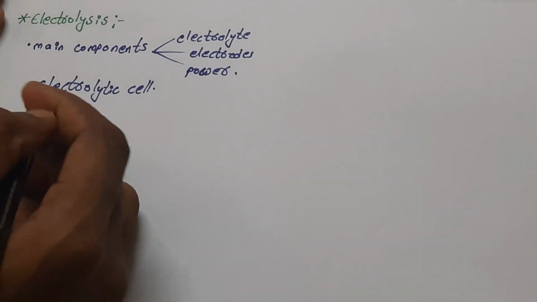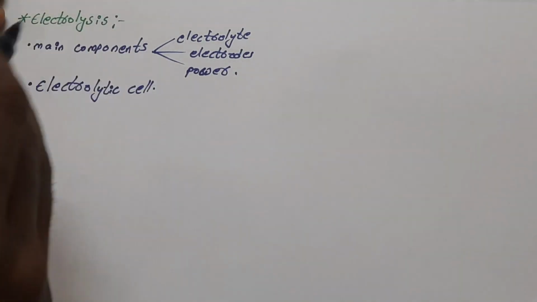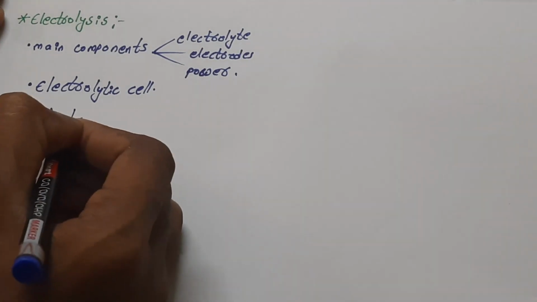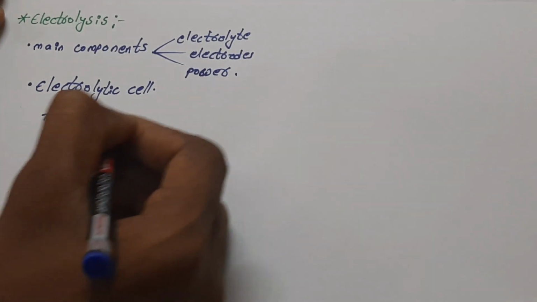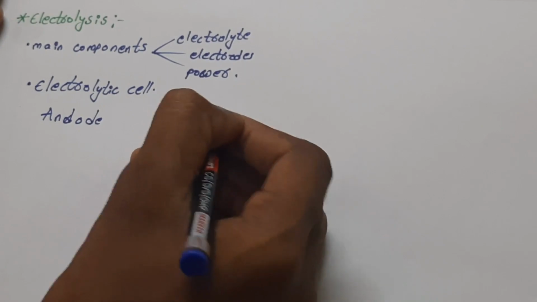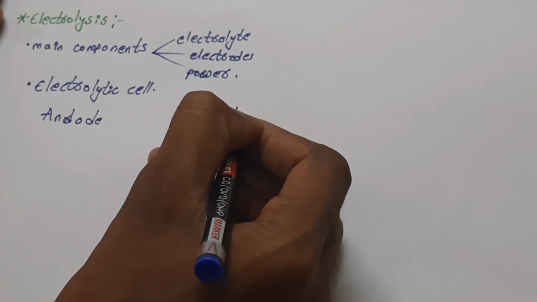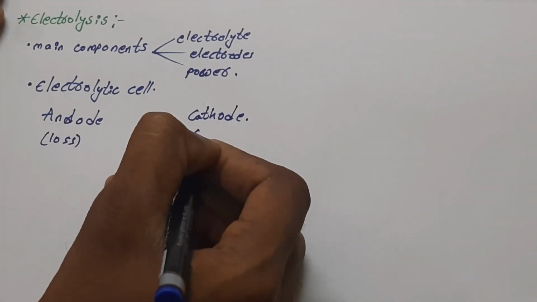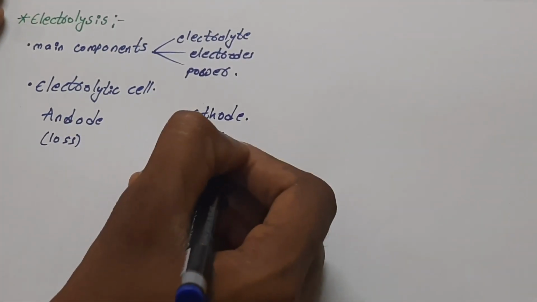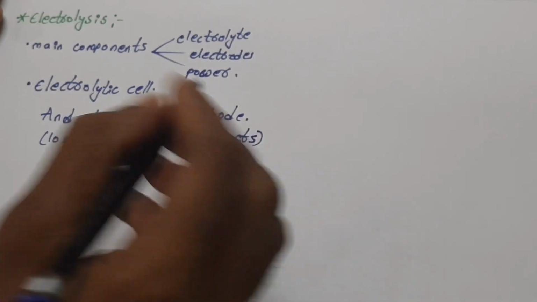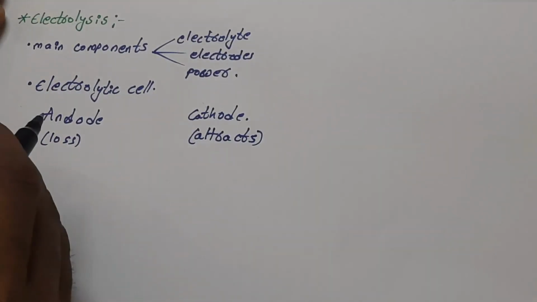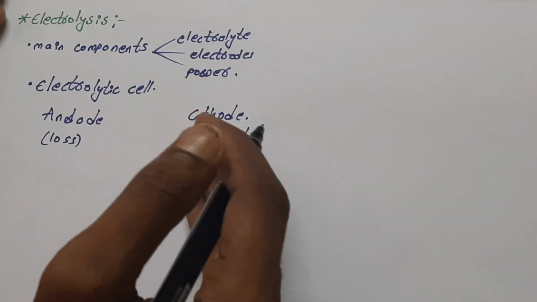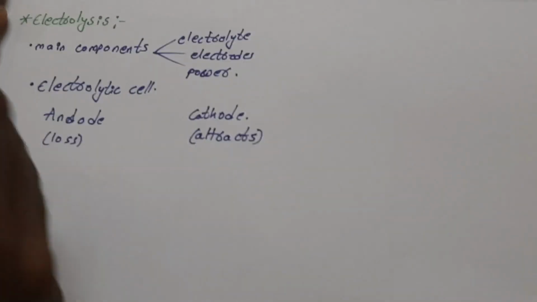In this cell, two different types of reactions take place, at the anode and at the cathode. At the anode, the loss of electrons takes place, and at the cathode, the gaining of electrons. At the anode the electrons leave the electrolytic cell, and at the cathode the electrons enter the electrolytic cell.